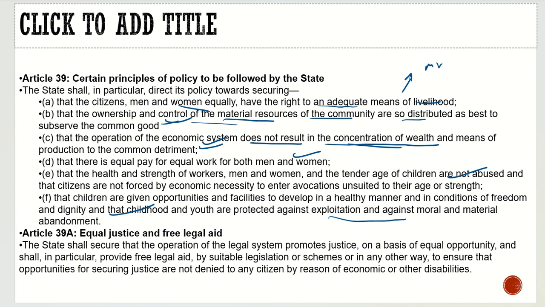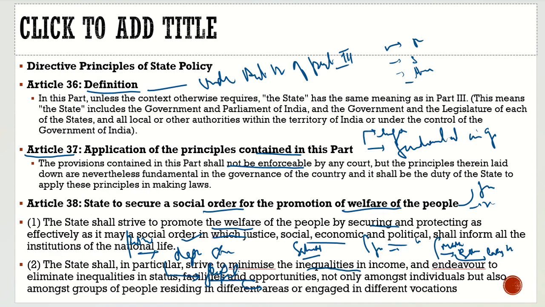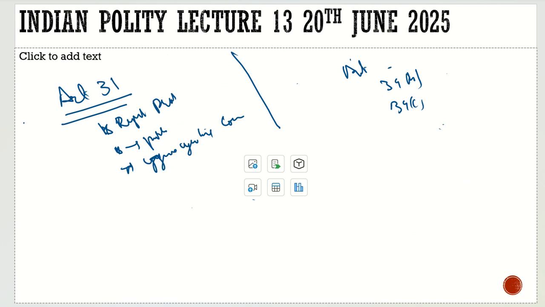What did the government do? The government decided to abolish the zamindari system. We have Article 31 here, which is very interesting and very important to understand. Article 31 gave us the right to property. The government brought in the abolition of the zamindari system, in which the land of the zamindars was distributed for the common good between the tenants, the peasants, in a nutshell.